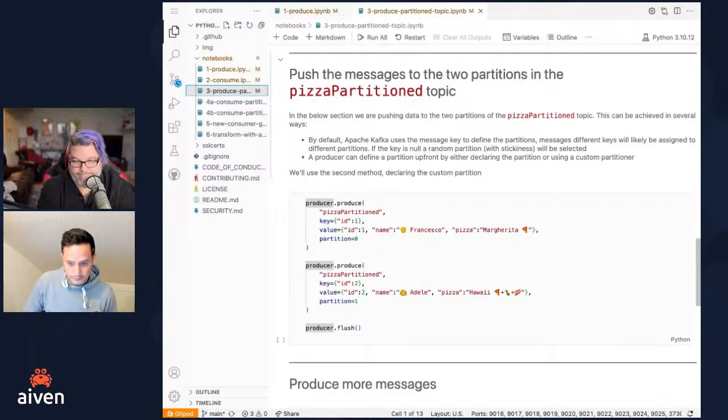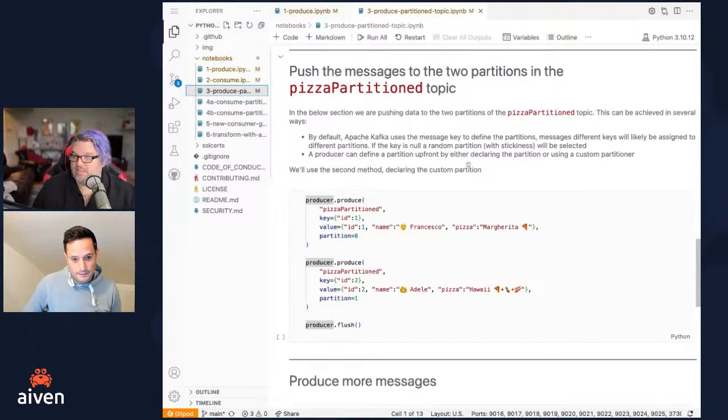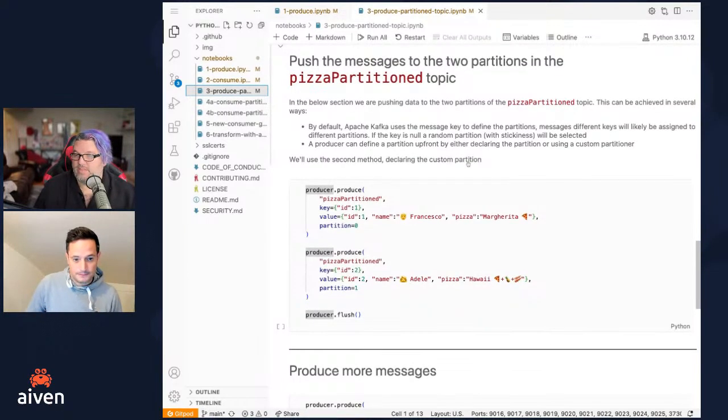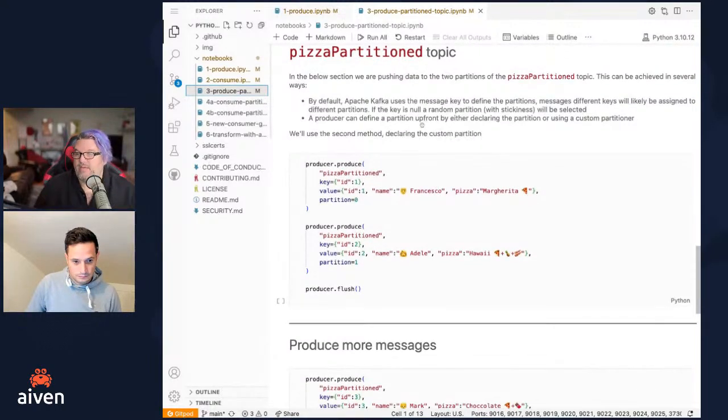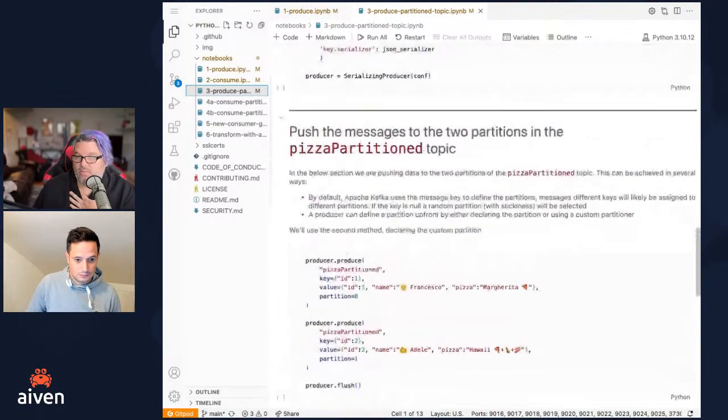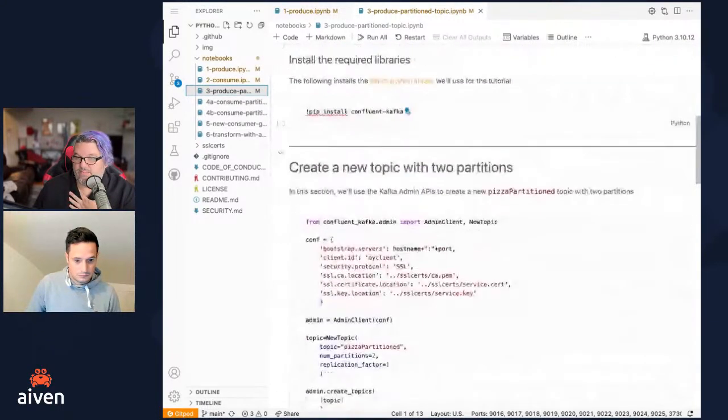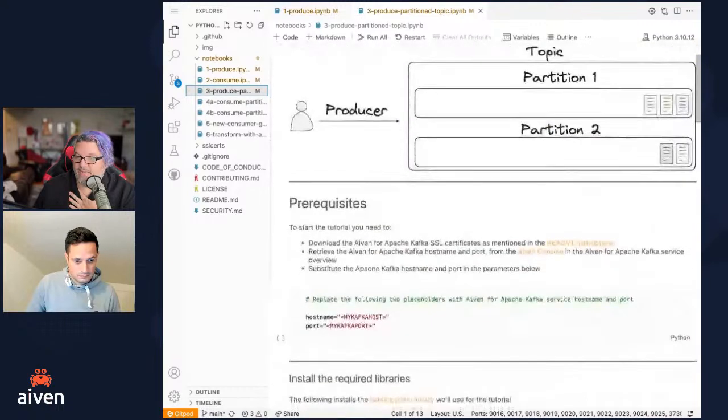Got it. So it's a scaling scenario. Okay, we're going to create a new topic called pizza partitioned. And like you said, you can set this up a couple different ways. We're using a custom partitioner in this case. I got ahead of myself here.